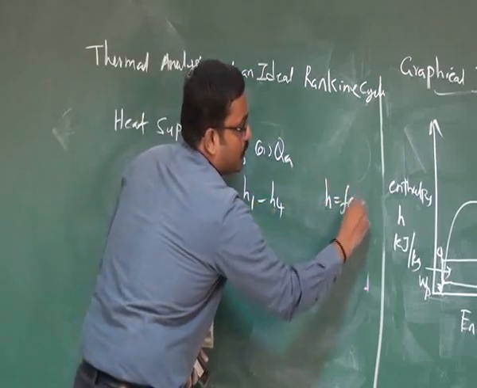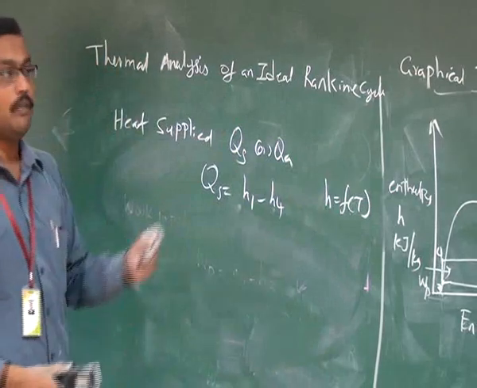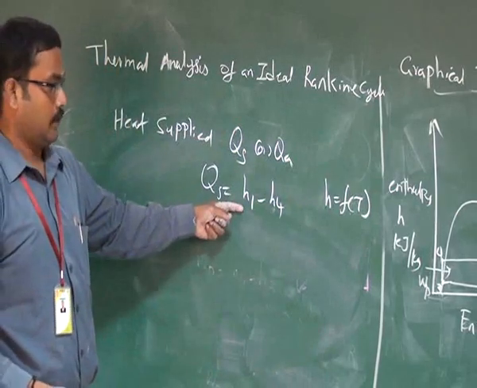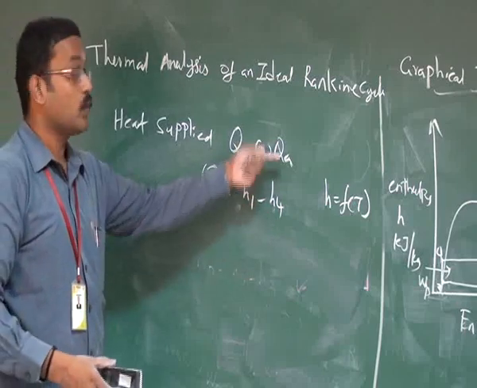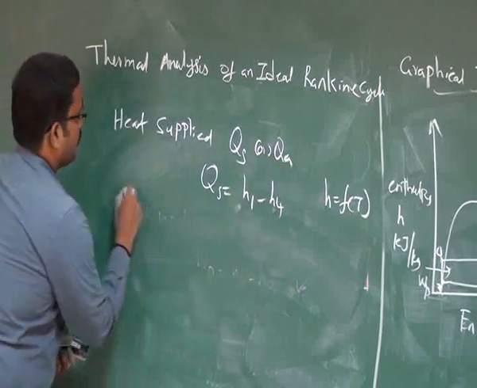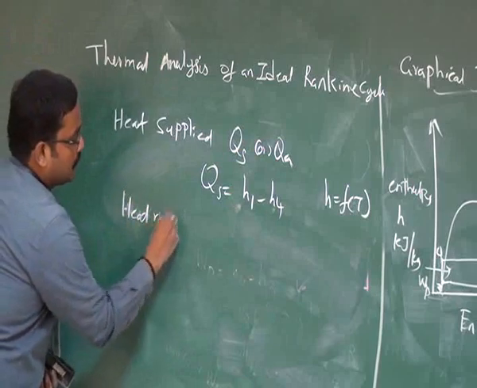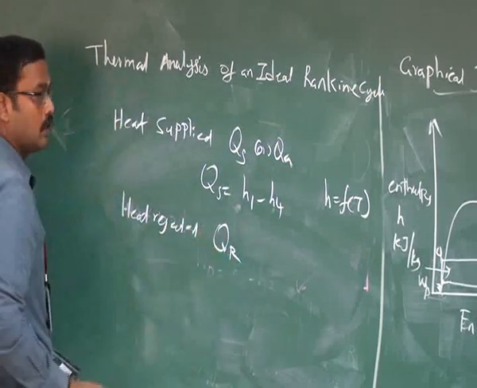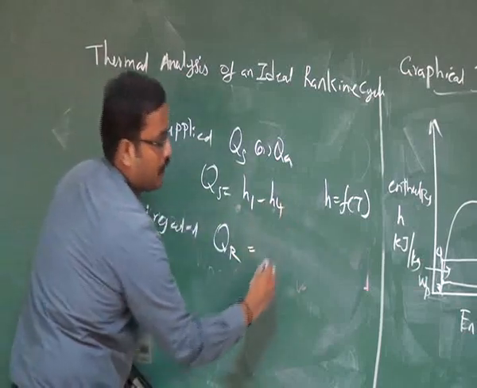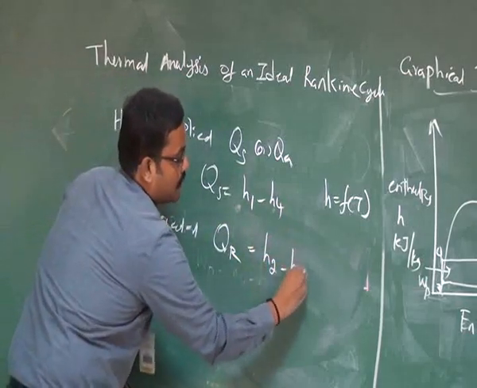Again, you know H is a function of temperature, so the inlet of turbine temperature is more. H4 is nothing but the inlet to the boiler. Then the heat rejected, QR, can be written as H2 minus H3.